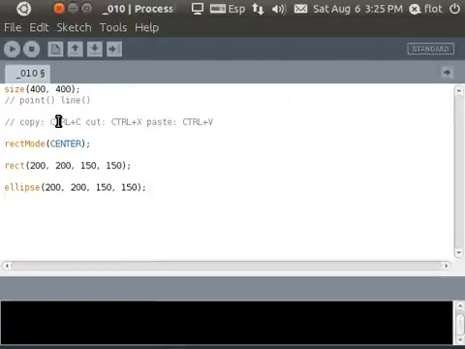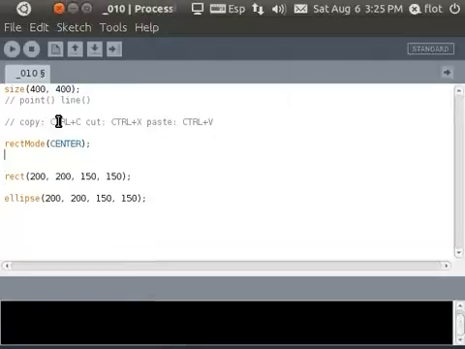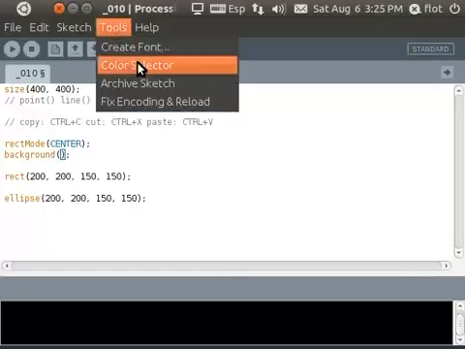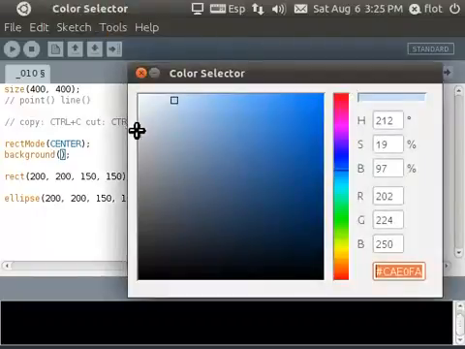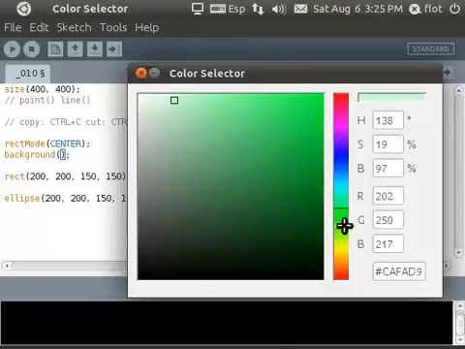That's done with the background function, background. And we could type here 1 number or 3 numbers. Let's find a better way to specify the color. If you go here to the tools menu, there's a color selector. And here you can click on this bar until you see a color you like. Let's make it look like a sky or something.